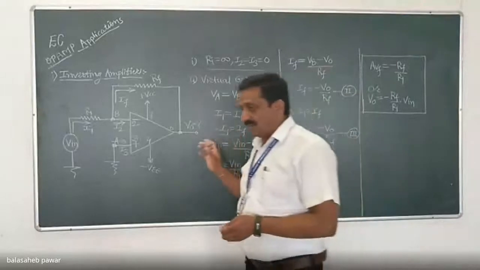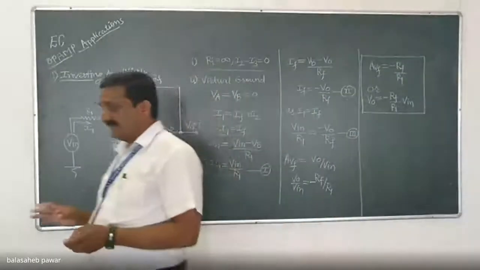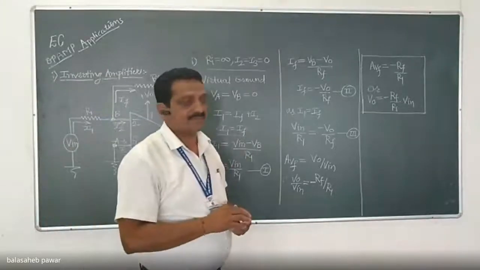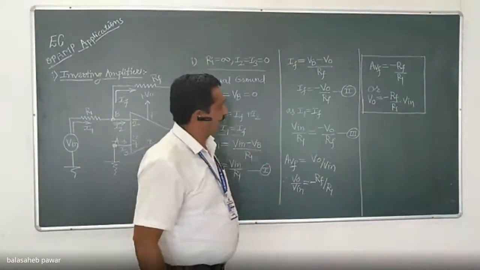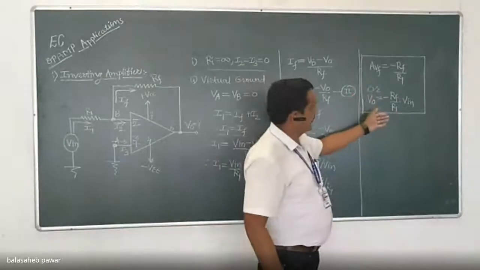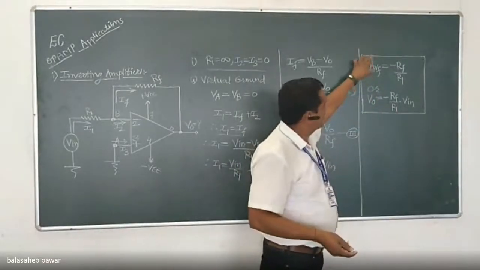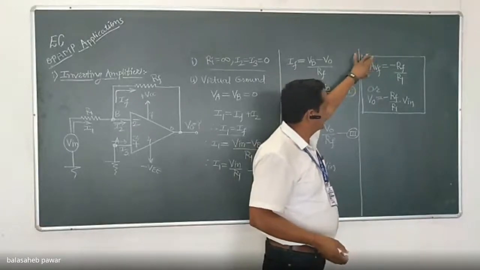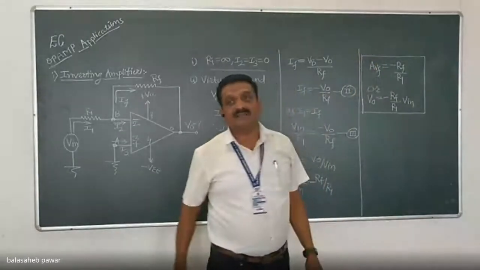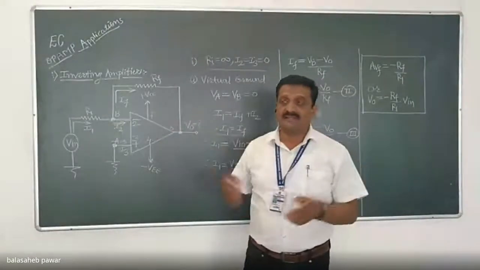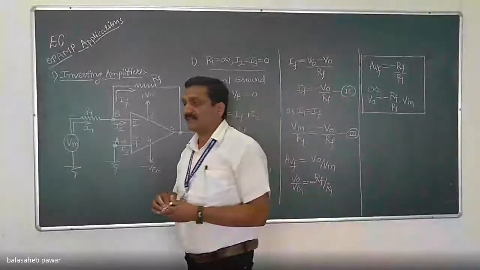The gain of an inverting amplifier is independent of its open loop gain. You will not see that AV term here. AVF is nothing but the gain with feedback. So that gain with feedback of this inverting amplifier is independent of the open loop gain of the op-amp, that is AV, which is generally very, very high.